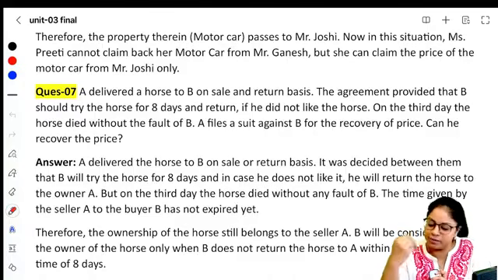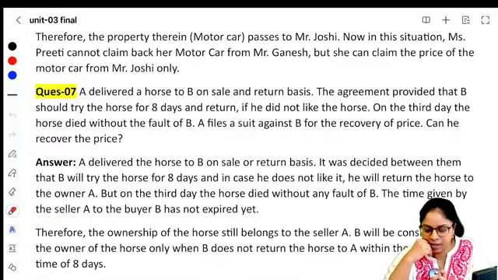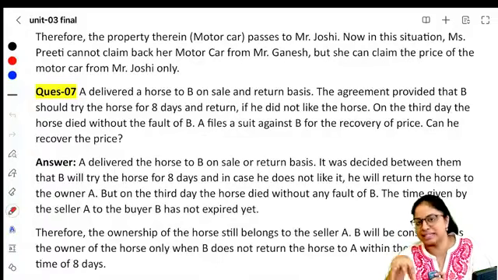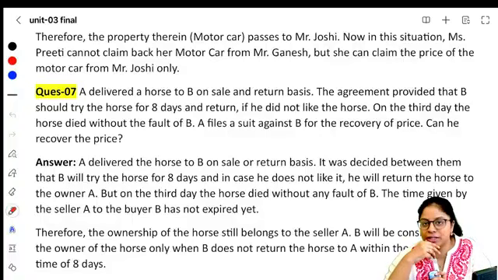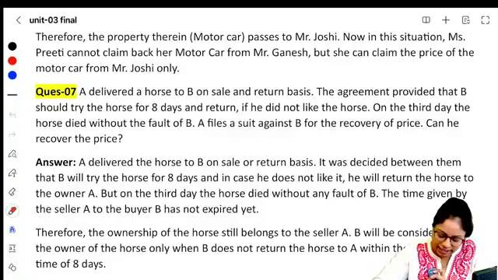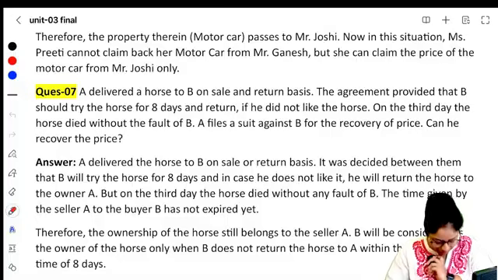Second is when he has it beyond the reasonable period of time, right? And third is when he adopts a transaction which shows that he has accepted the sale. In this case, how many days did we give him for the trial? How many days did we give him for the trial?